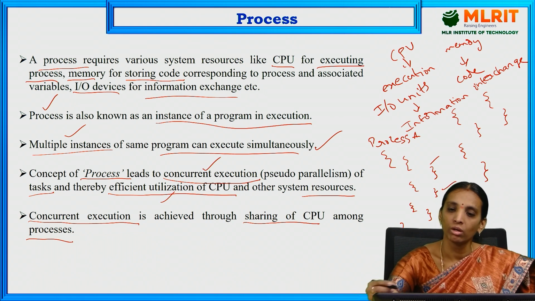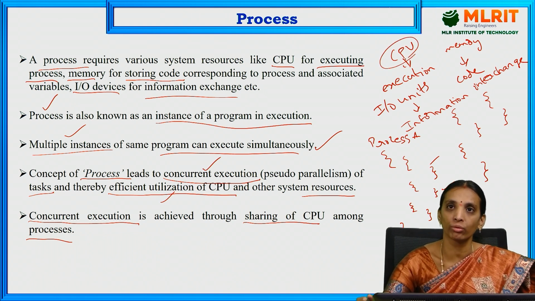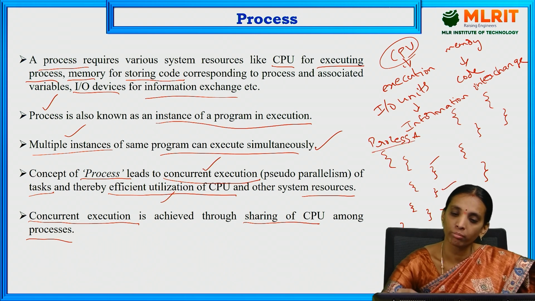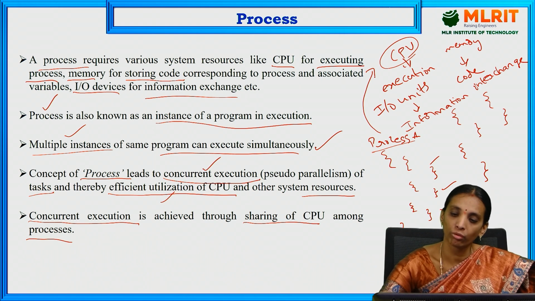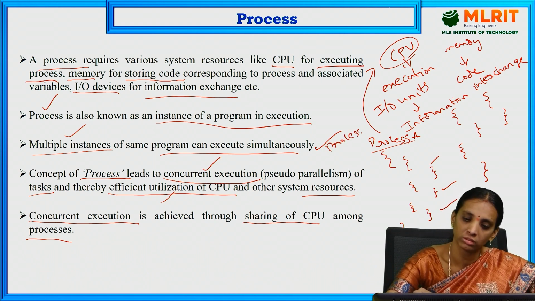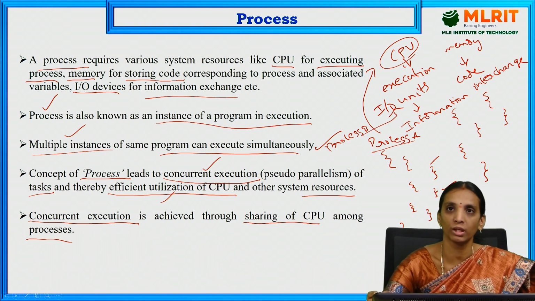We have already discussed that the CPU is used for execution of each process. So if process A uses the CPU for execution, at the same time process B uses the IO units for getting the information.